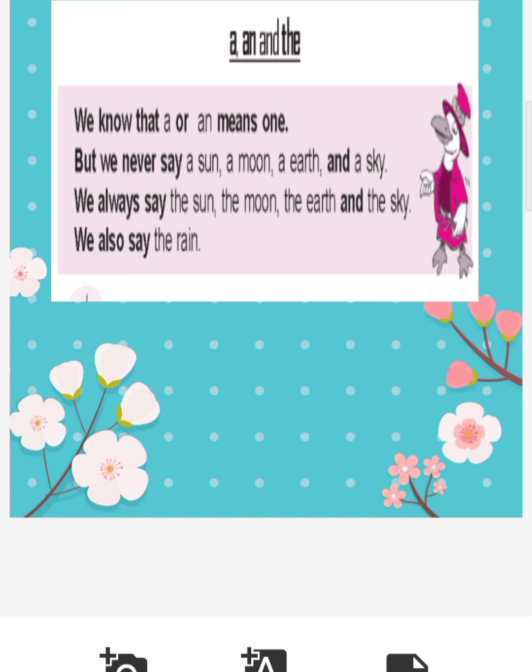You understand, children? So we always say the sun, the moon, the earth, and the sky. And also with the rain, the rain. Okay, so this is a small thing we have to remember here. These are only one. So we will use definite article the. Always the with these words.